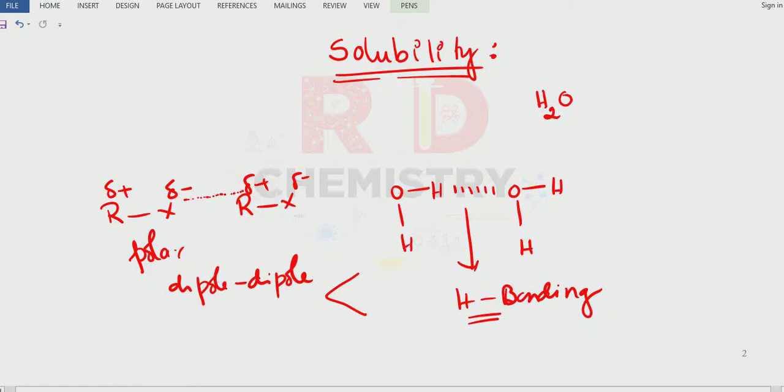Now what will happen when you mix the two? The dipole-dipole interaction should break. The hydrogen bond also should break. But the problem is that these are not broken easily. Moreover, there is no hydrogen bonding between the haloalkane and the water molecule when they are mixed together. So therefore, solubility is very low, or they are almost insoluble in water.